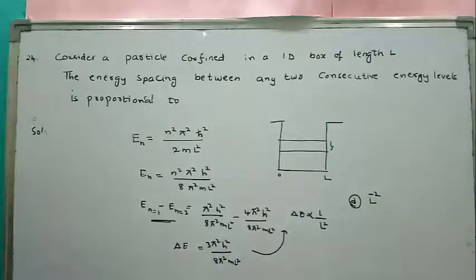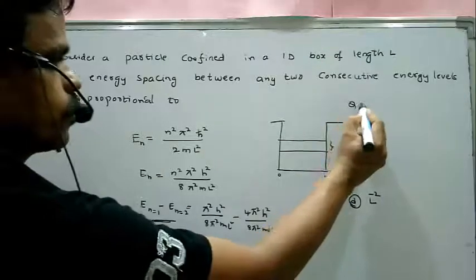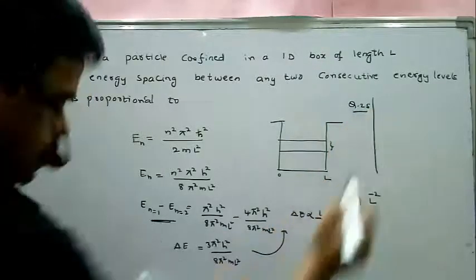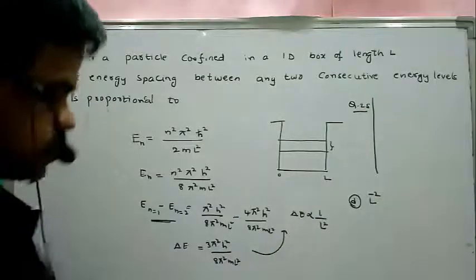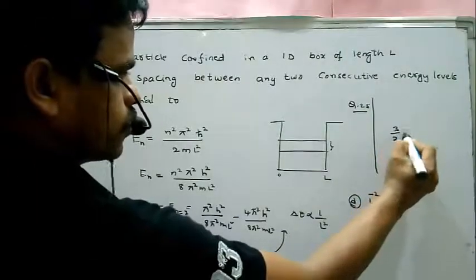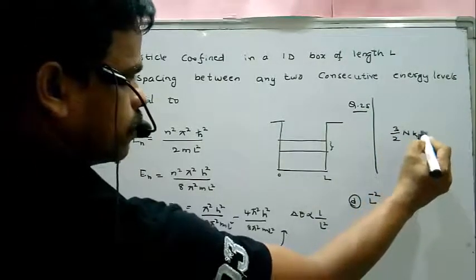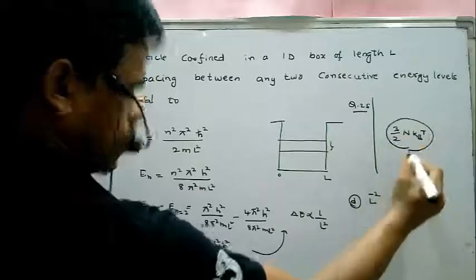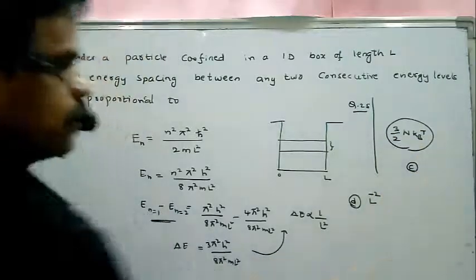Question number 25 is also a direct question. The option is 3 by 2 n kB T, so C is the right option.